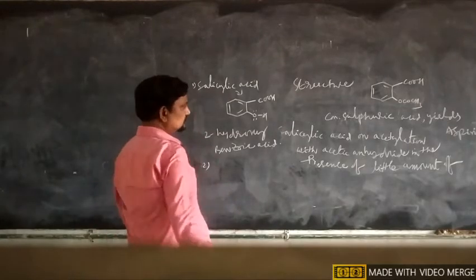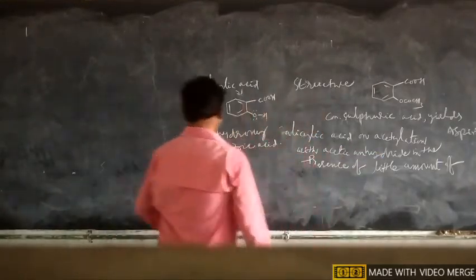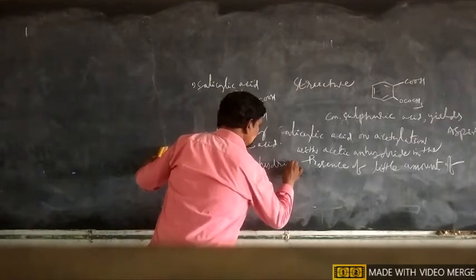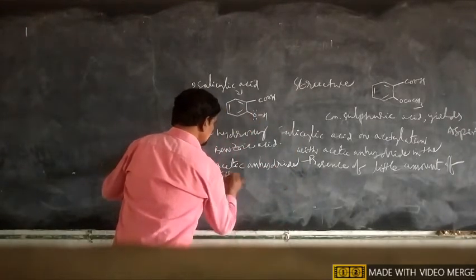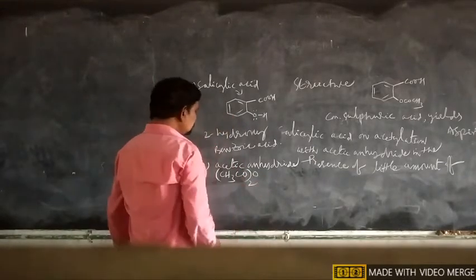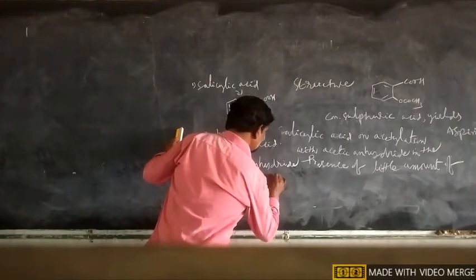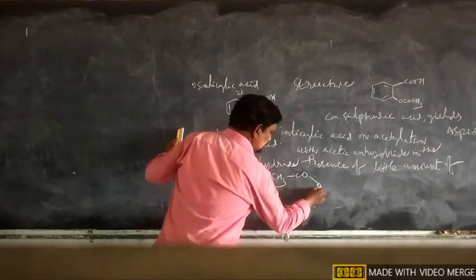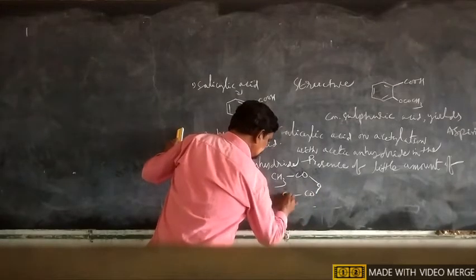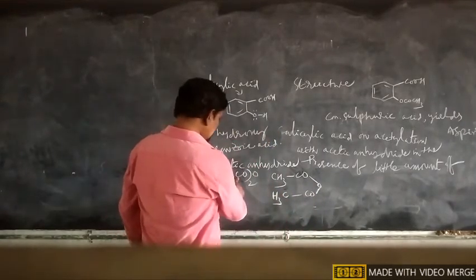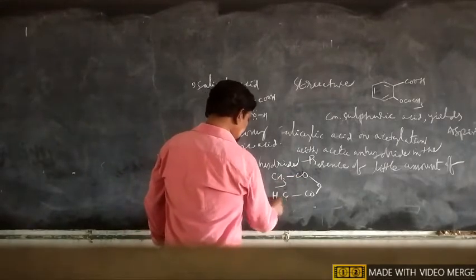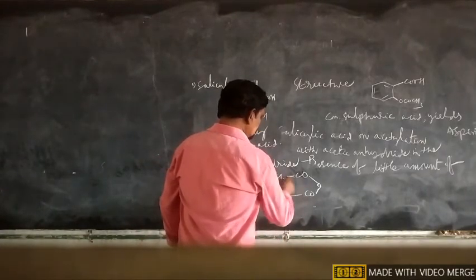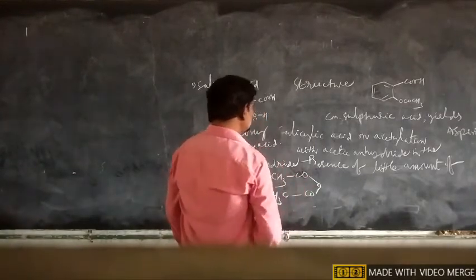And another one here, acetic anhydride. The acetic anhydride formula is CH3CO twice O. This is also known as ethanoic anhydride. So CH3CO connected with oxygen, connected with CO, CH3. CH3CO twice O. The number of carbons in each part is 2, so that's why it is also known as ethanoic anhydride.